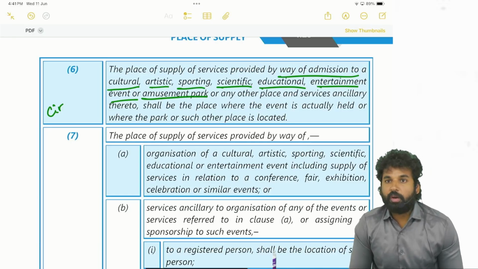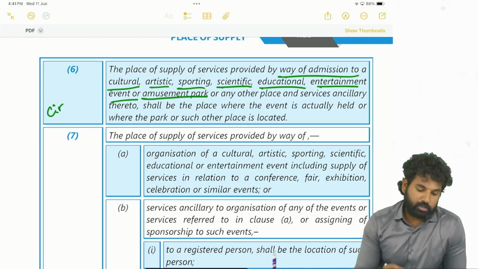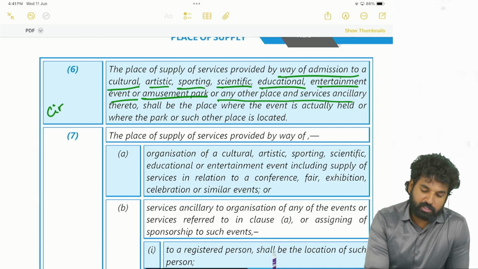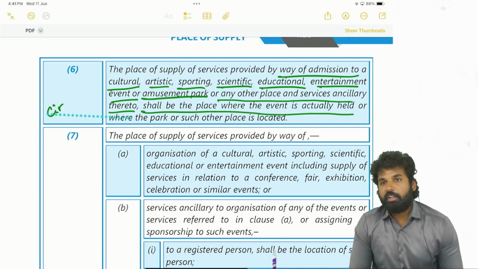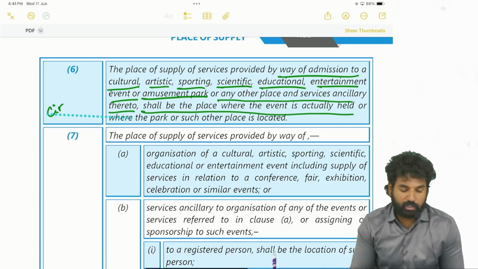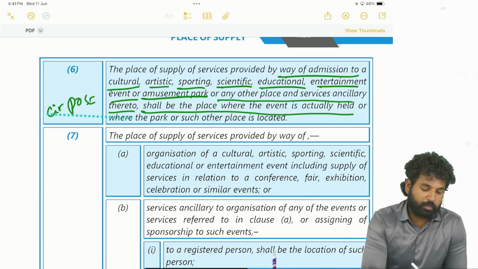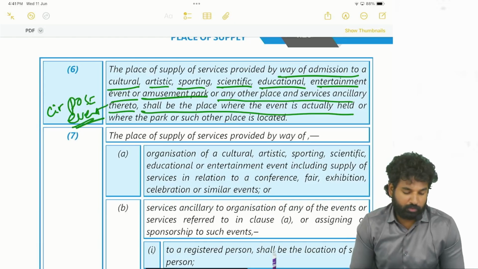So for that place you have to take a ticket. That means they are supplying a service. Or any other place, and services ancillary thereto shall be the place where the event is actually held. Where the actual event is going on, that will be the place of supply. Place of supply is equal to where the event is happening.